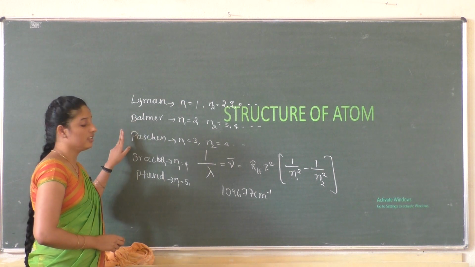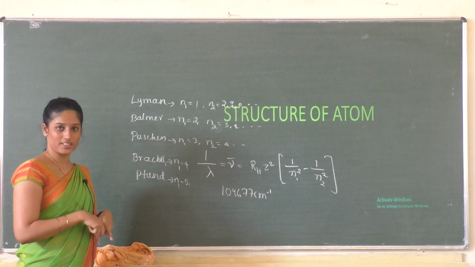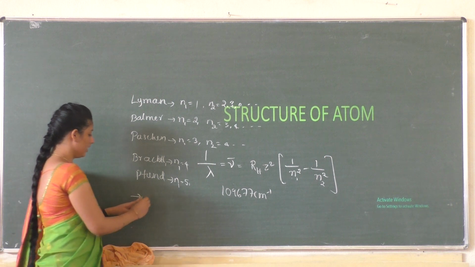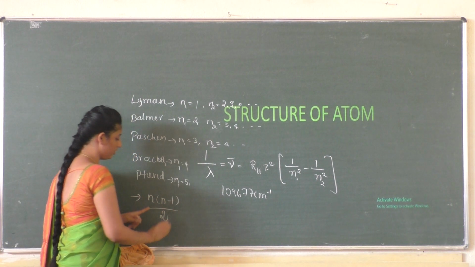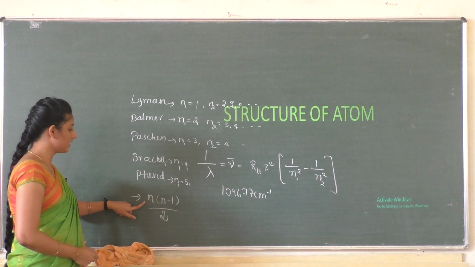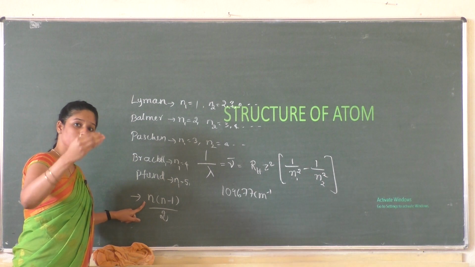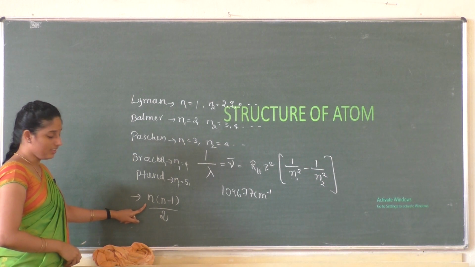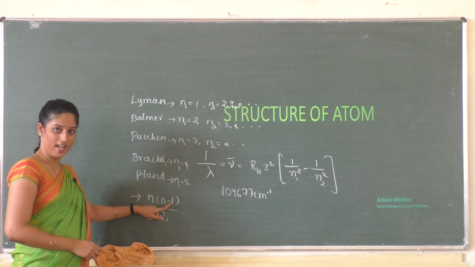And you may expect a question to calculate the number of spectral lines. Okay, so the number of spectral lines can be calculated by the formula n(n minus 1) divided by 2. This applies when an electron jumps from a higher energy level to a lower energy level or the ground state, and they may ask you to calculate the number of spectral lines.